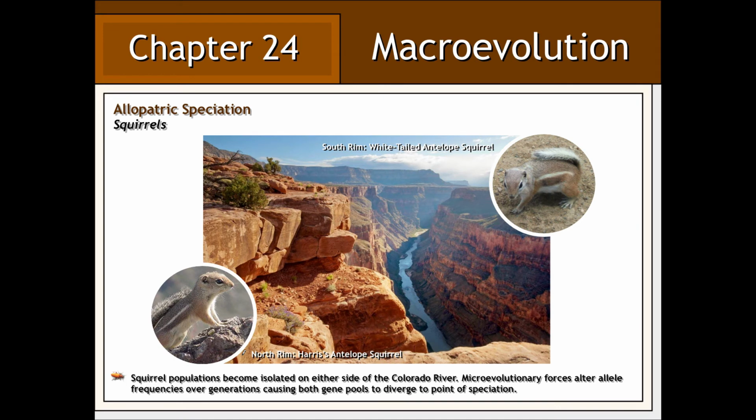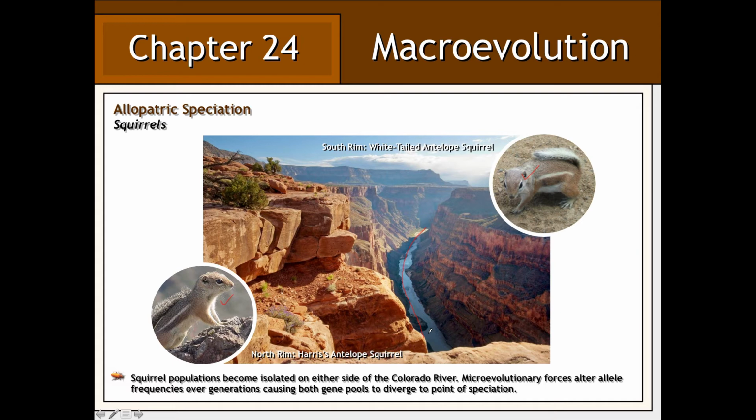A common example used to illustrate allopatric speciation involves squirrel populations found along the north and the south rim of the Grand Canyon. It is thought that these two species of antelope squirrel were descended from a common ancestor whose population became reproductively isolated across the Colorado River, representing a formidable geographic barrier to gene flow that would otherwise keep these two populations genetically similar.